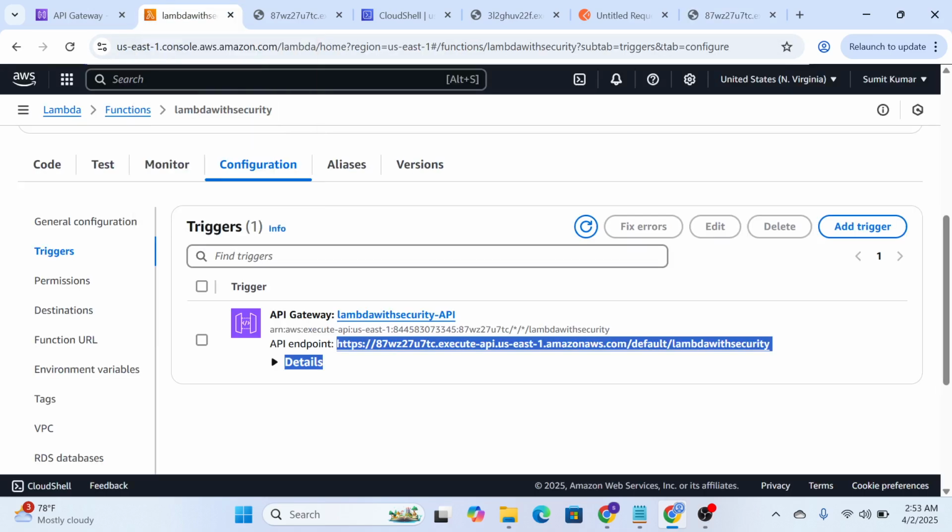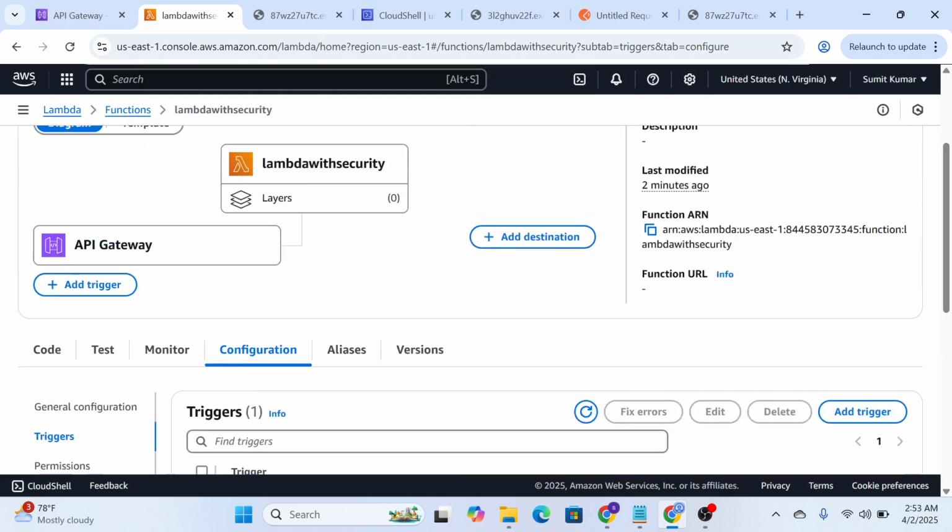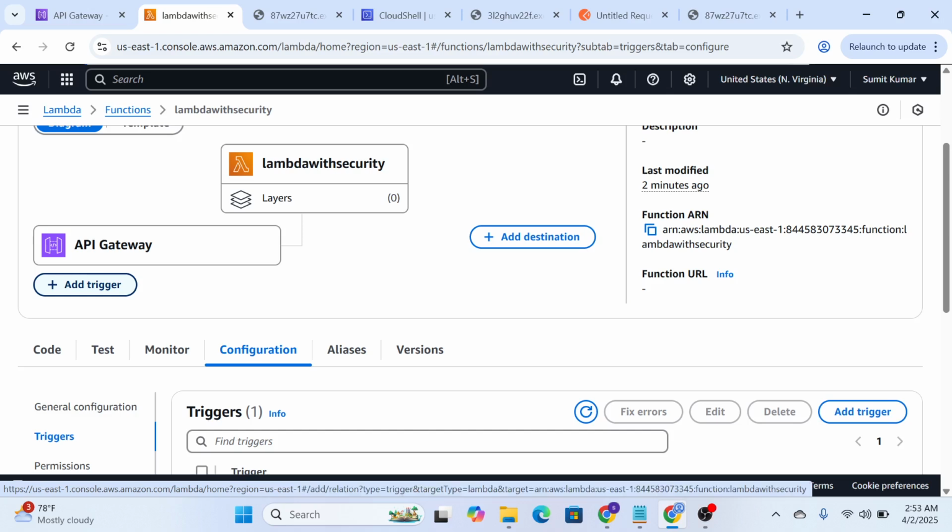Now, in order to do that, let's create the trigger again. You go here. Understand this step very carefully, because if you are going to develop Lambda, I must recommend you use API Gateway to invoke that Lambda. There are situations where you call Lambda functions directly as well. We'll talk about those, but if you're calling it externally, you call it through an API Gateway.